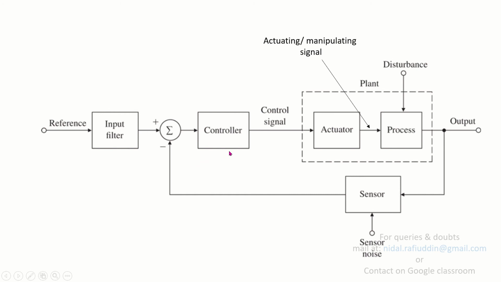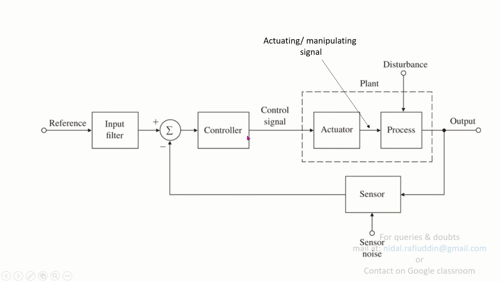Then following this error detector, we have the controller. What the controller does is it measures the error signal, and corresponding to the error that has been measured, it generates a control signal. This control signal is also sometimes referred to as manipulating signal or actuating signal, because it directly actuates the actuator. This signal is responsible for the working of the actuator, and that is why the term actuating signal or manipulating signal is also used for the control signal.